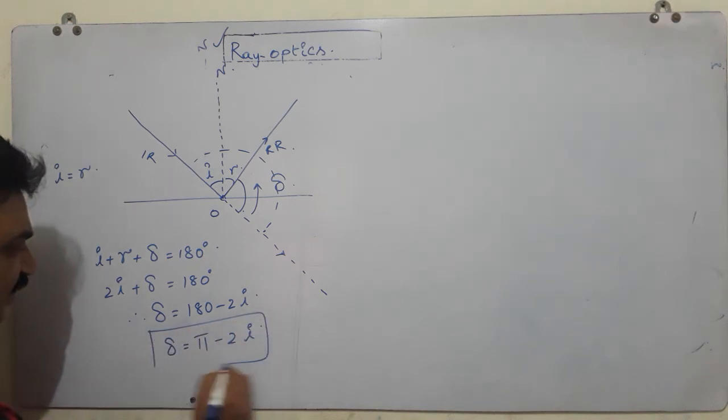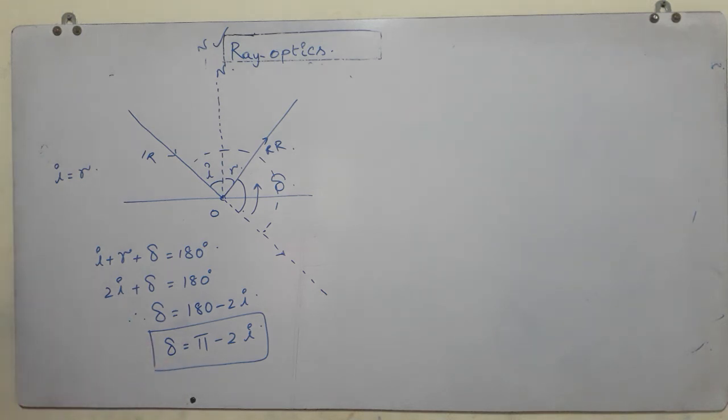This is the angle of deviation in case of reflection. You have to keep it in mind very carefully. Angle of deviation delta is equal to pi minus 2I.